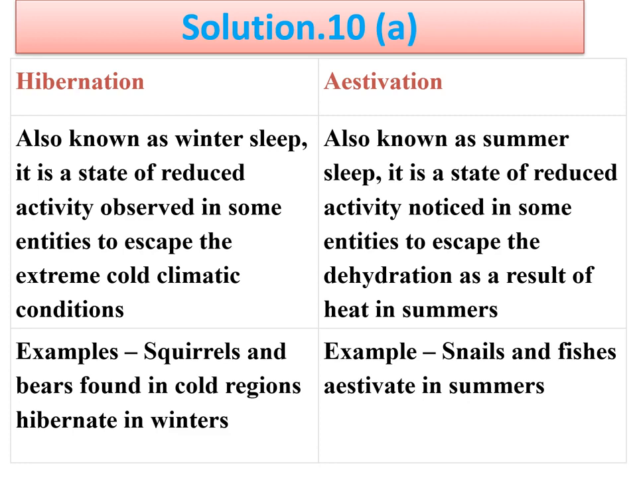to escape dehydration, because in hot climate there can be dehydration as a result of heat. So these are different. One is winter sleep and another is summer sleep. As examples, in hibernation there are squirrels and bears found in cold regions. All these hibernate in winters. And estivation examples are found in snails and fishes.